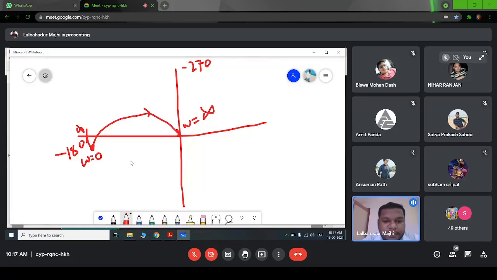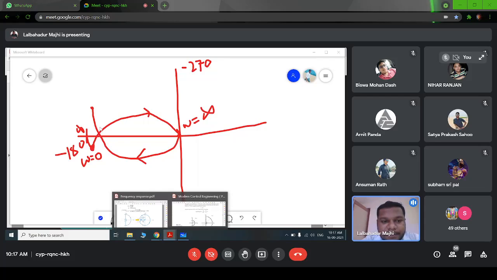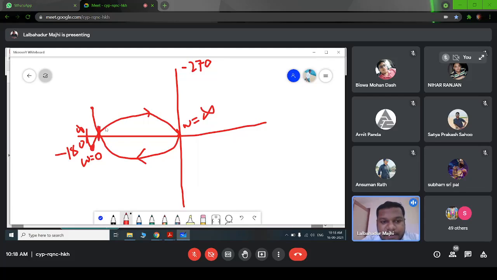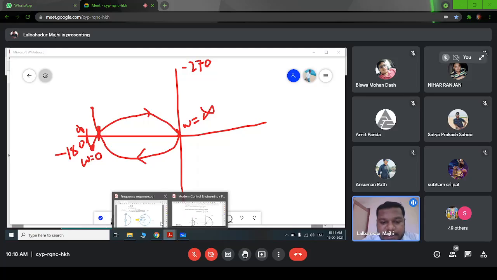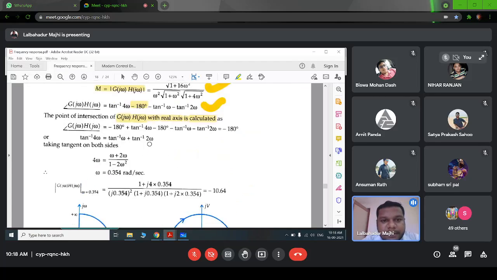Similarly, we have to draw the mirror image for omega equals minus infinity to minus 0. So our mirror image will be like this, right? And the direction will be here. So this is the mirror image of our polar plot. Then we have to find this point, the intersection point. It is intersecting the real axis, so I can find that.